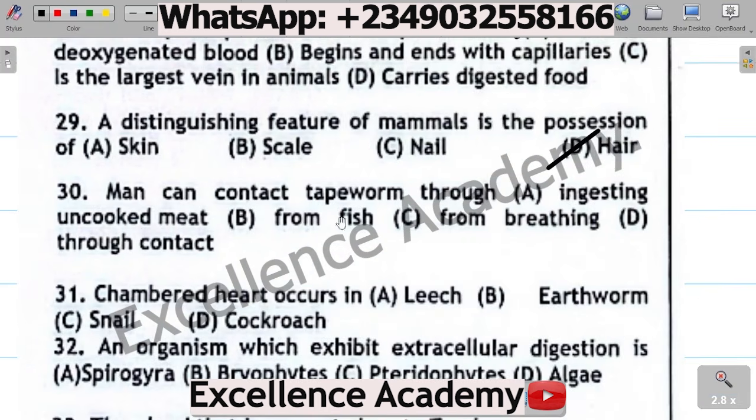Question 30. Man can contact tapeworm through A. Ingesting uncooked meat, B. From fish, C. From breathing, D. Through contact. The correct option is A. Ingesting uncooked meat. Tapeworms are mostly found in meats that are not properly cooked. So in that way, you ingest tapeworm by eating uncooked meat. So the correct option is A.